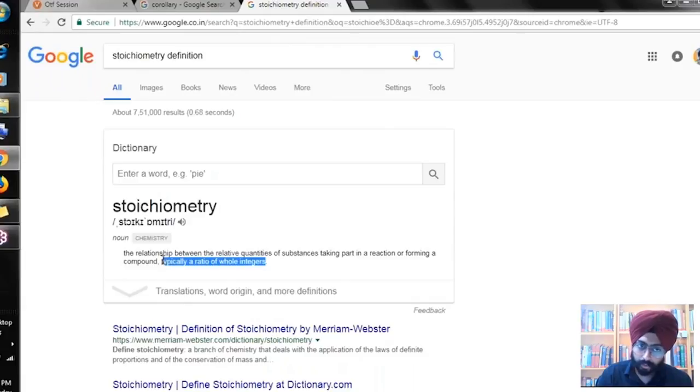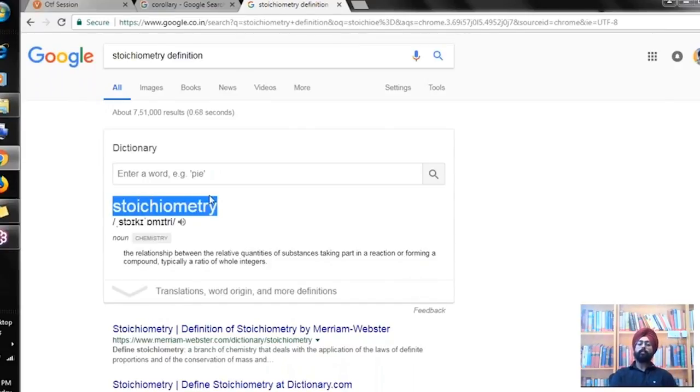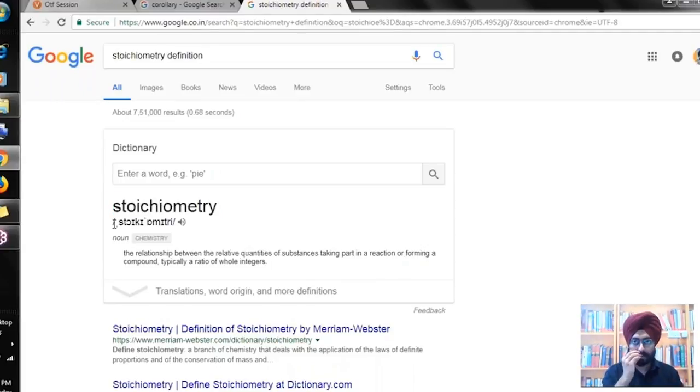Typically a ratio of whole integers. Okay, the relationship of the ratios is known as stoichiometry. Just a fancy word for proportions. Okay, guys. So this is what stoichiometry means. Two atoms of hydrogen combined with one atom of oxygen is basically stoichiometry. Okay, so that is all.